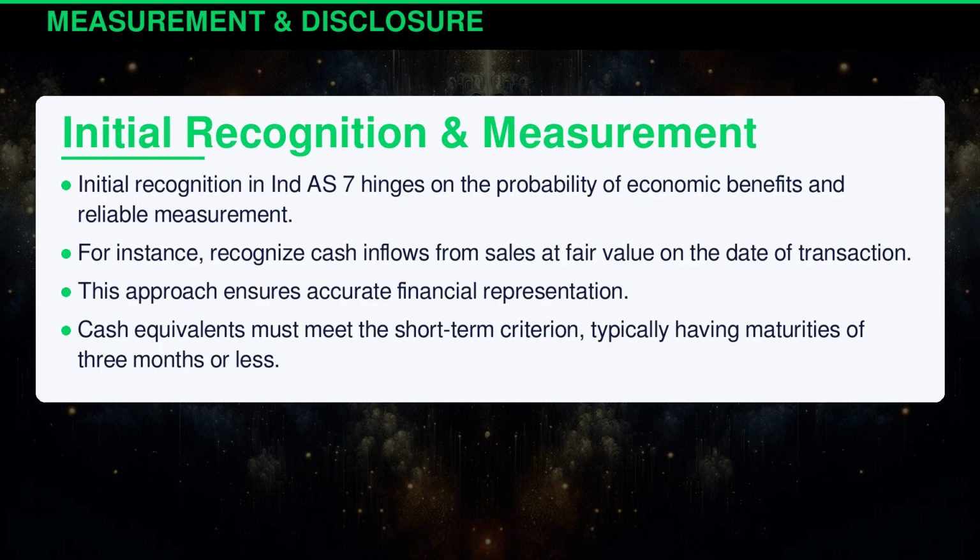Initial recognition in Indian Accounting Standard 7 hinges on the probability of economic benefits and reliable measurement. For instance, recognize cash inflows from sales at fair value on the date of transaction. This approach ensures accurate financial representation. Cash equivalents must meet the short-term criterion, typically having maturities of 3 months or less.